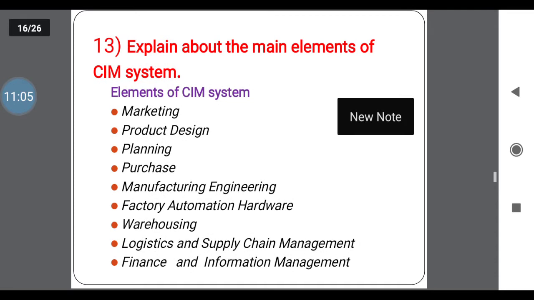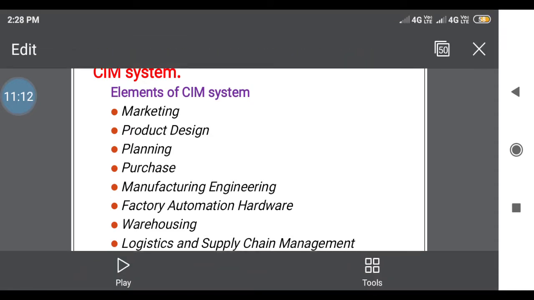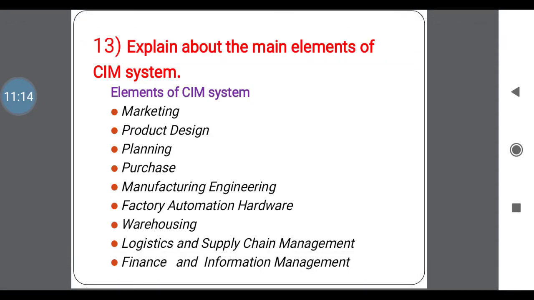Next one, explain the main elements of SIM. You know already what SIM is and the definition of SIM. Then what are the elements in that SIM? Here we have a number of elements. In that, the main elements are, first one, the marketing element. Why is SIM required for marketing?